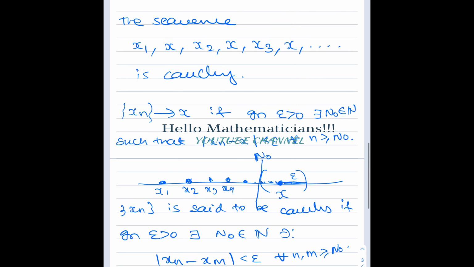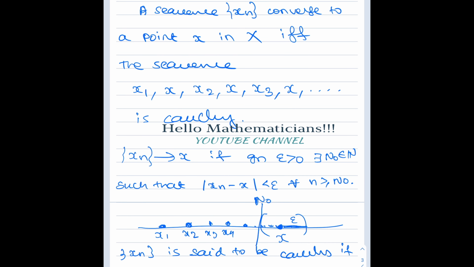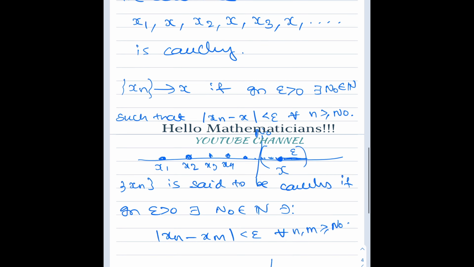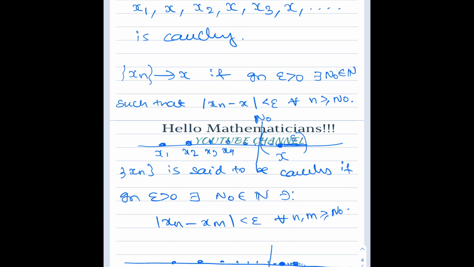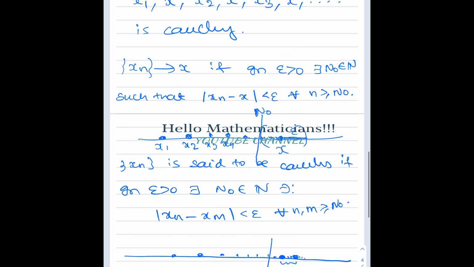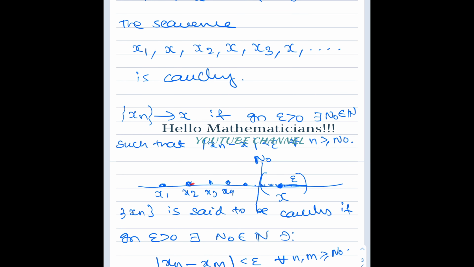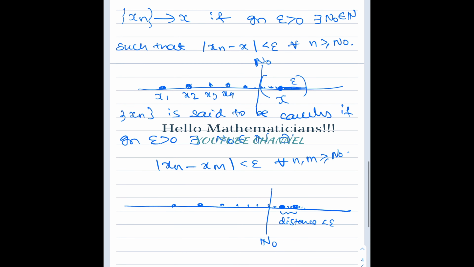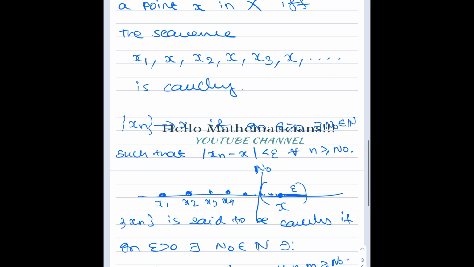Now, since xn converges to x, this alternating sequence will trivially satisfy the required property of being Cauchy. Why? Because xn converges to x. Okay, what are we trying to prove? We want this sequence to be a Cauchy sequence.